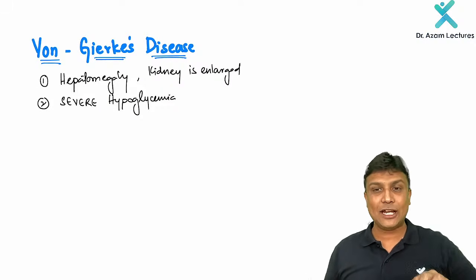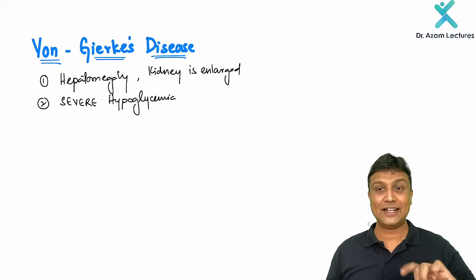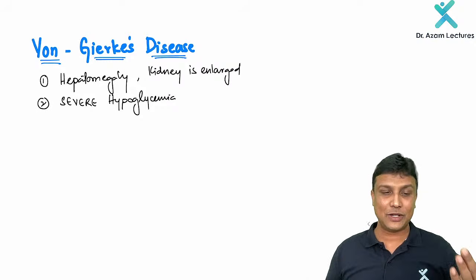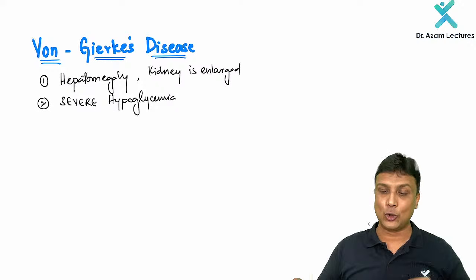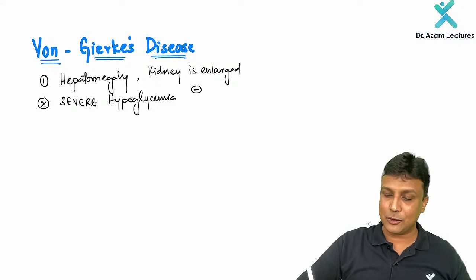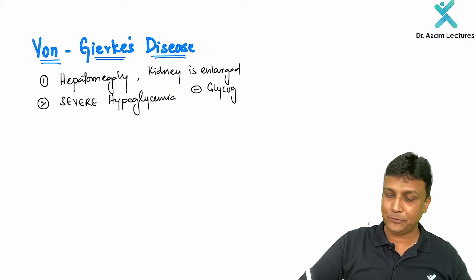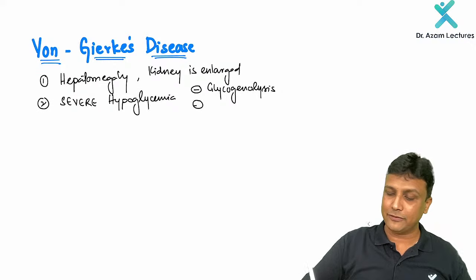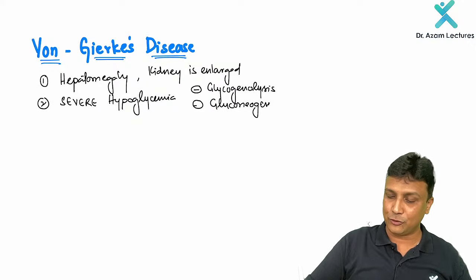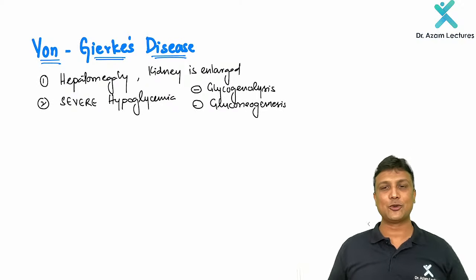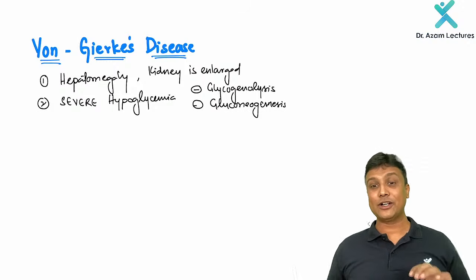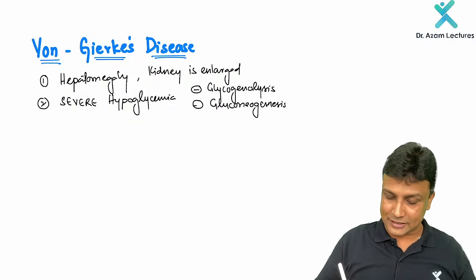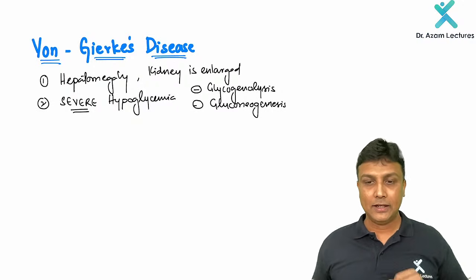Because the enzyme which is deficient here, glucose 6-phosphatase, is the same enzyme for glycogenolysis and also for gluconeogenesis. So neither is glycogenolysis taking place, nor is the glycogen breaking down, and remember, gluconeogenesis is not taking place either. No formation of glucose from non-carbohydrate sources also. So therefore, my dear doctors, there will be severe hypoglycemia, very important. Clear?